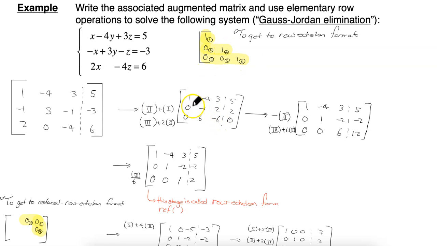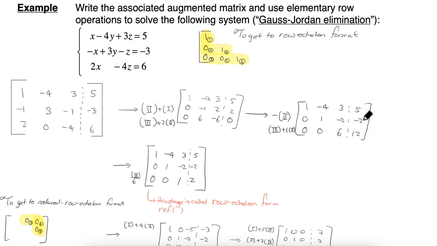So as you can see, we were given a 1 in the first entry of the diagonal, which is awesome. First step is done, and then here we managed in one step to fix the next two steps of the process. Next step is to get a 1 here, so from negative 1 I'm going to multiply this row by negative 1, which yields 0, 1, negative 2, negative 2.